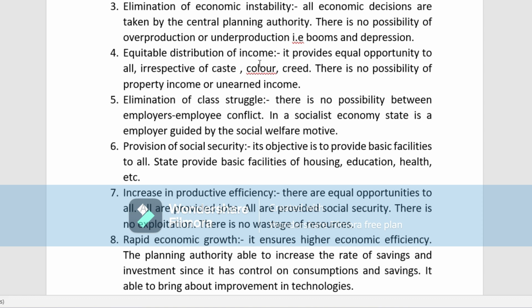Next is equitable distribution of income. It will provide equal opportunities to each and everyone, irrespective of their caste, color, creed. There is no possibility of unearned income or poverty income. So there will be equal opportunities given to each and everyone.